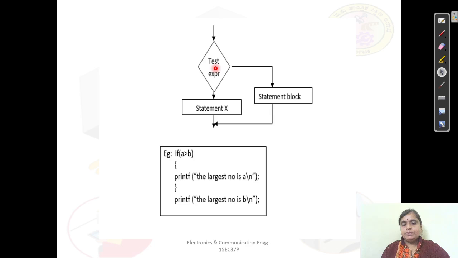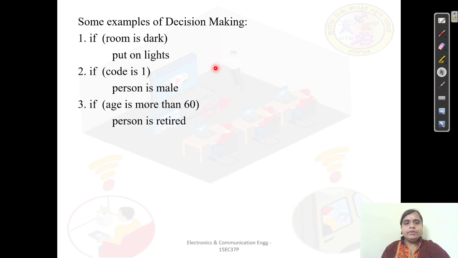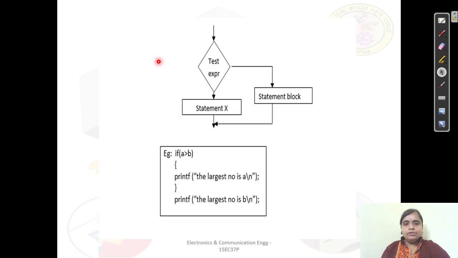So here is a test expression. If we see the previous example, if the room is dark is nothing but the test expression. Then what we should do, the statement block is put on the lights. So under this test expression, I can write if the room is dark. Then yes, if it is dark, then I can say that you go for turning on the lights. Else, we execute the other statement other than the statement block.